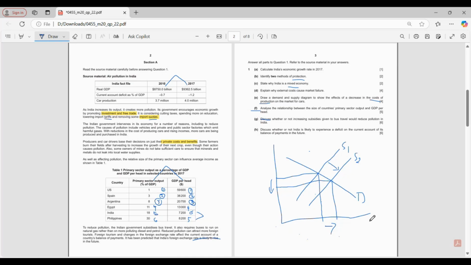Export of cars fetches very big for the GDP. Agree? So this may not result in a deficit. Other way around, it could reduce the deficit rather. Is that clear? Because they are producing a lot of cars. You can see that it has increased from 3.7 to 4 million.